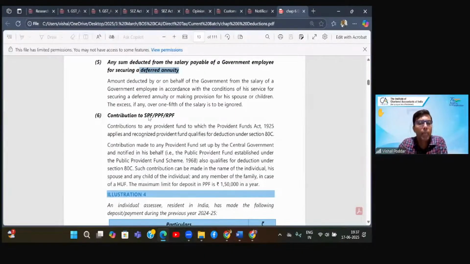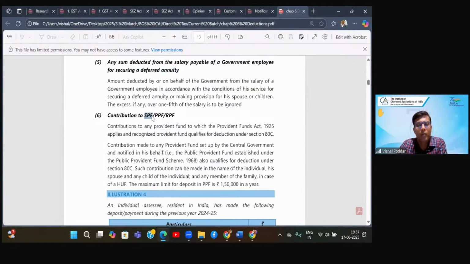Now, employee contributes in provident fund. Now you have studied there are three types of, or rather four types of provident fund. Statutory provident fund, which is applicable to government employee. For private employees, there are two types of provident fund: recognized, unrecognized, and there is something other than this called as PPF, that is public provident fund. Out of these four, if you are contributing to unrecognized provident fund, that is not eligible for deduction. So effectively, only three provident funds are eligible for deduction.